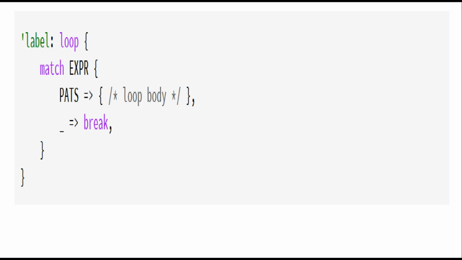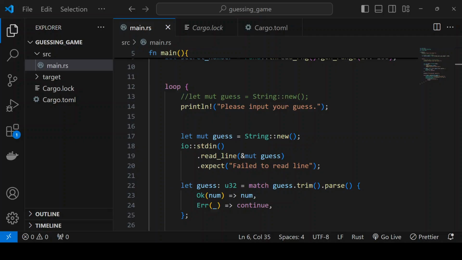I looked at the documentation and they can label their loops in order to break loops in certain ways, I think. My doubts originate from infinite loops. If I remove the break condition, does this still compile? It does. I'm unsure if this is an issue, as there are situations where you would like processes to be able to respond indefinitely. We now want to accept a guess from the player.